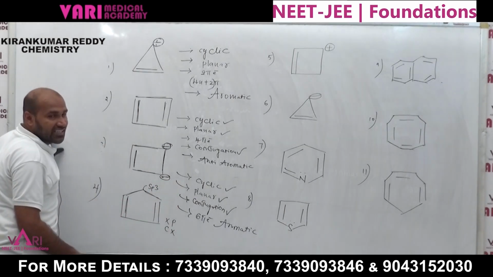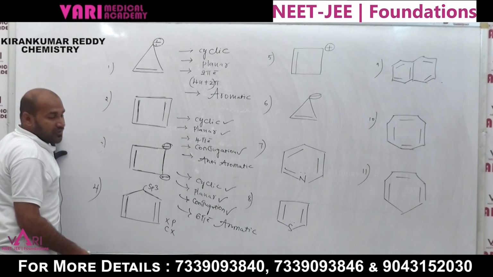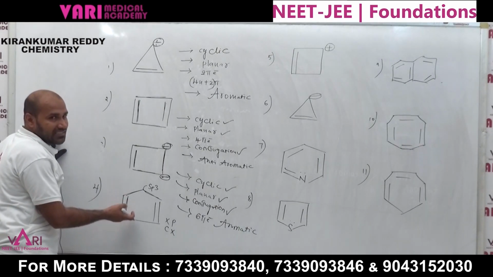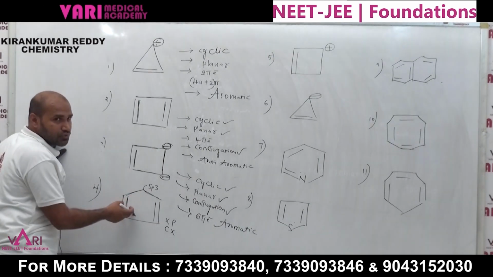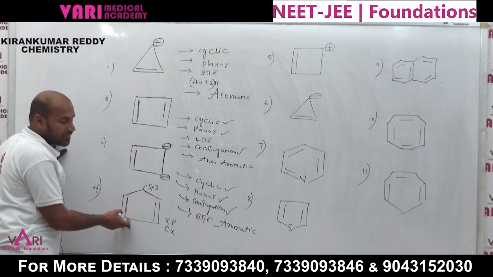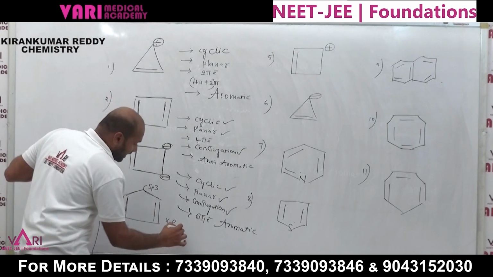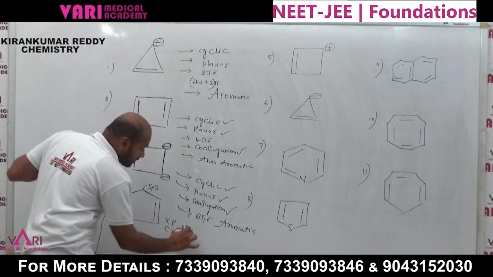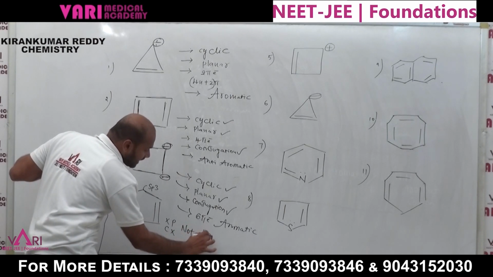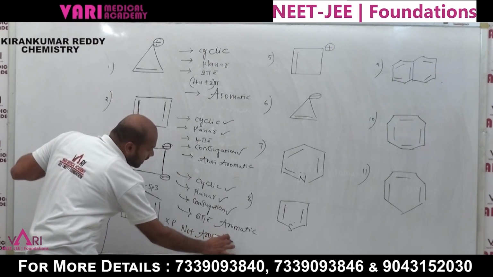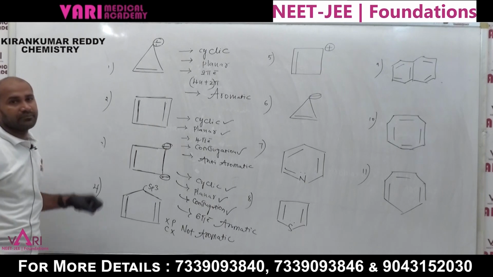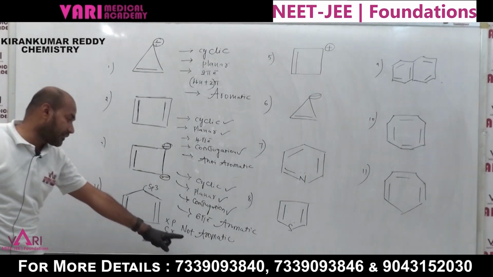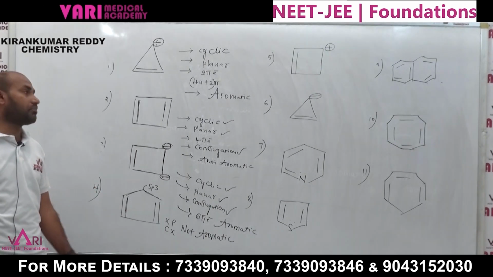Next, you can check the 4n plus 2. Here is 1, 2, 4 pi electrons present, but it is not an aromatic compound. We can consider it as not aromatic or non-aromatic compound.